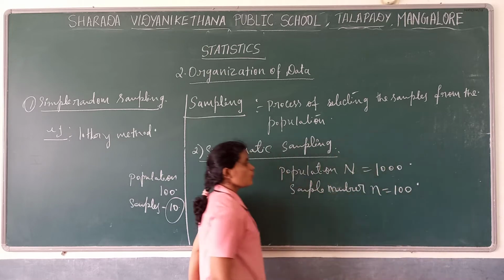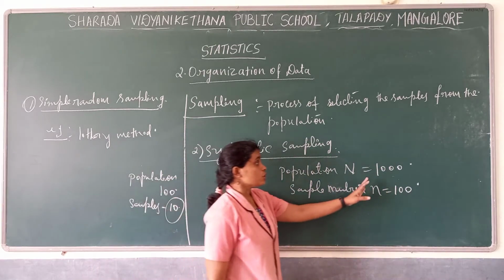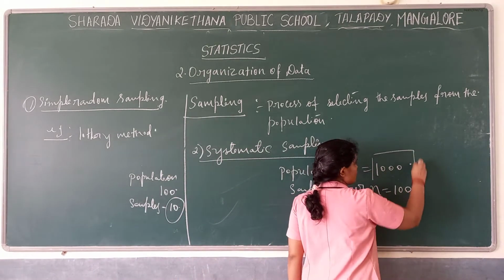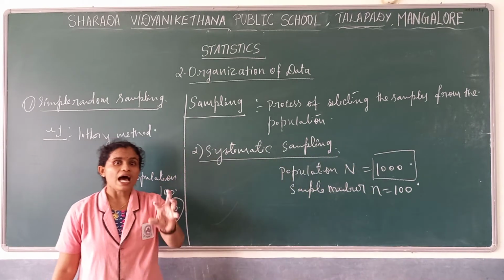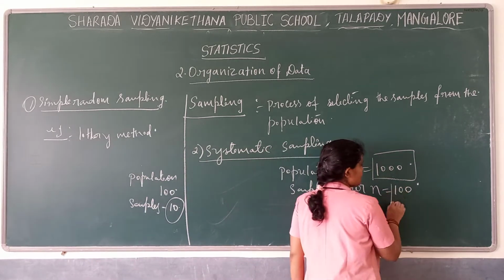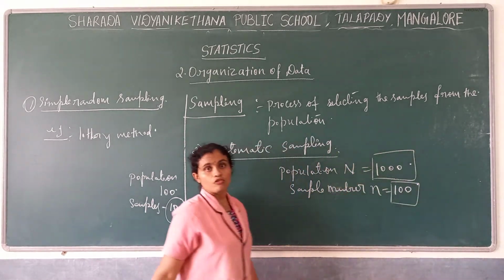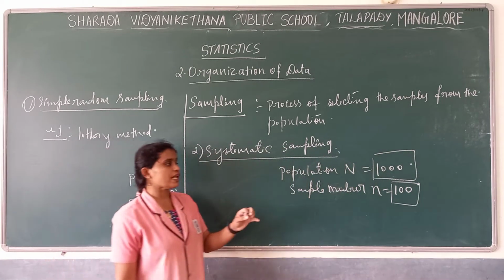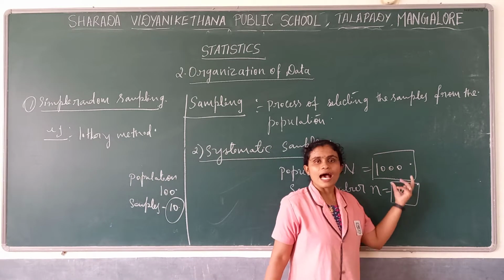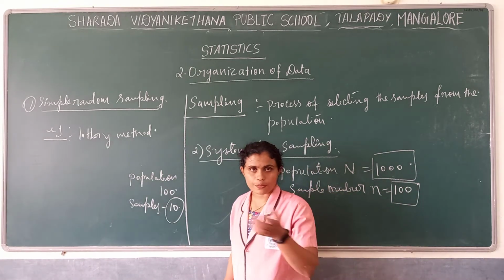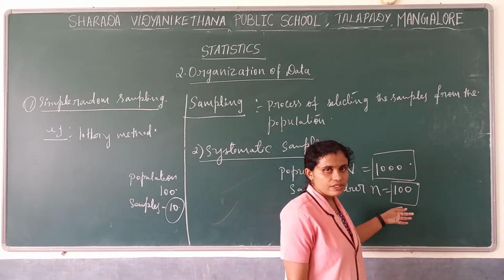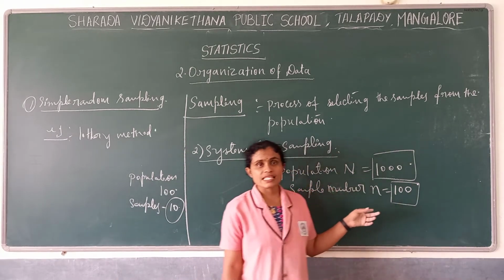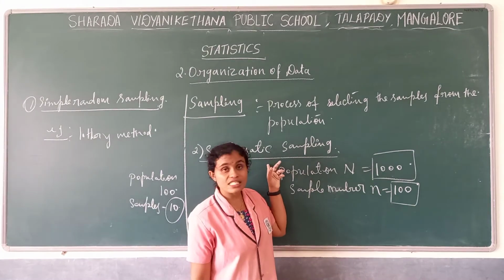Now, what is the small n? 1000 is my population. Out of that 1000 people, I require 100 people for my survey. I have to collect information from these 100. I cannot go to each and every one of the 1000 people, so I will go with the sample method. In that, I follow the method of systematic sampling.